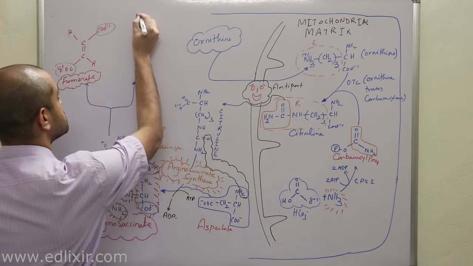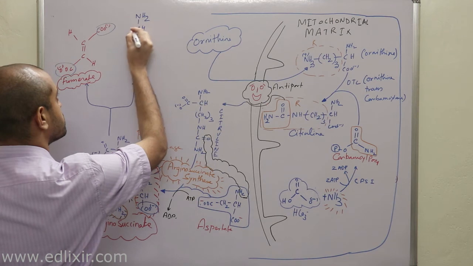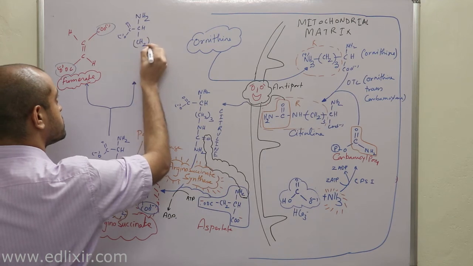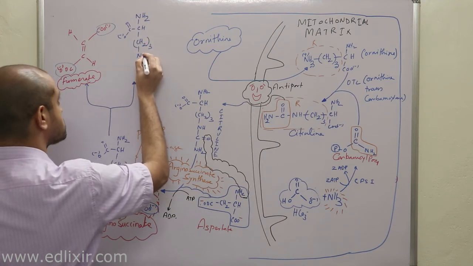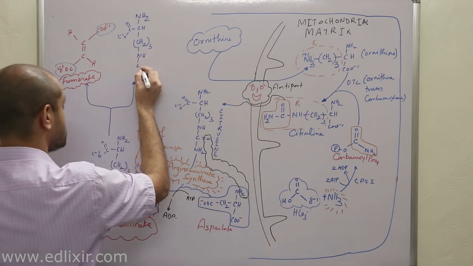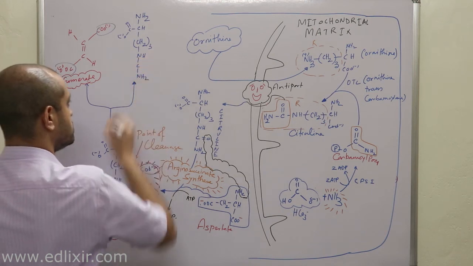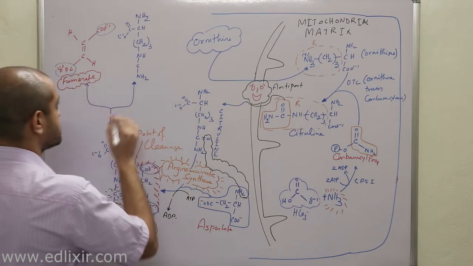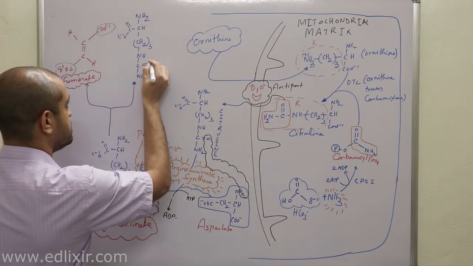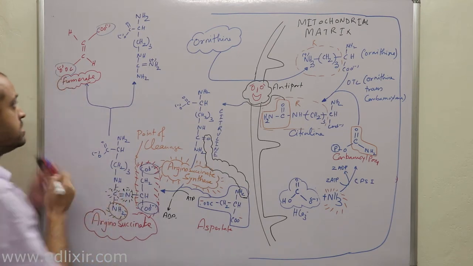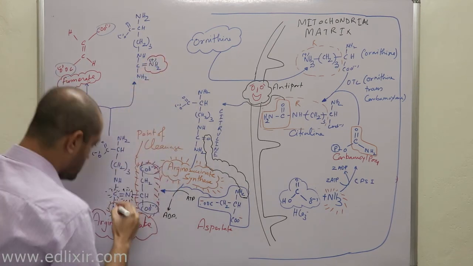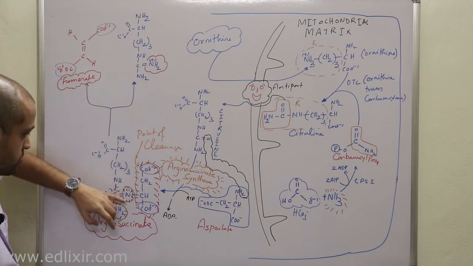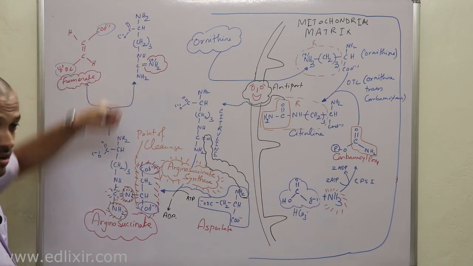Keep on writing this simple thing. Now, you need to understand this simple thing: this particular portion will become NH2 plus, and there will be a carbon nitrogen double bond.